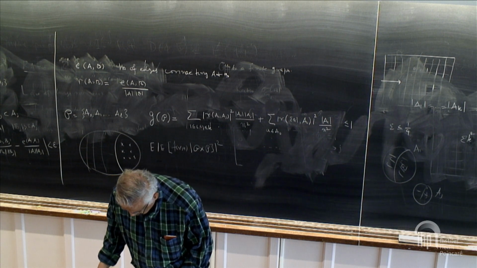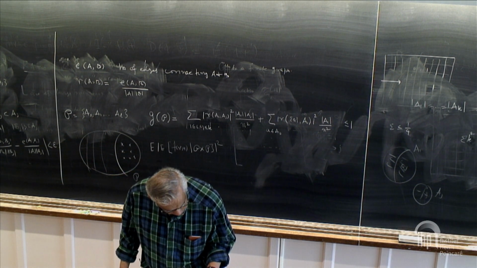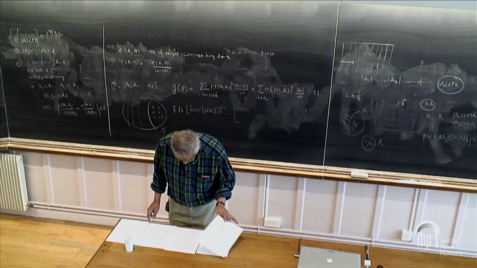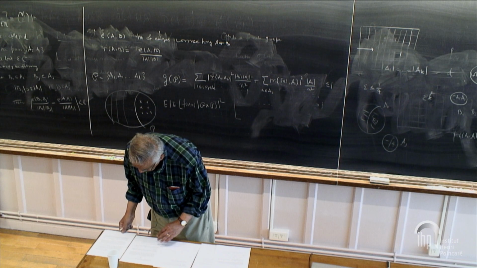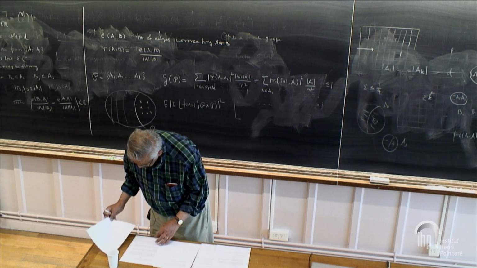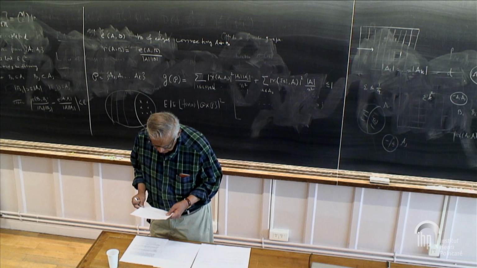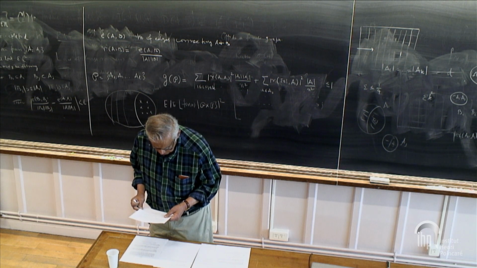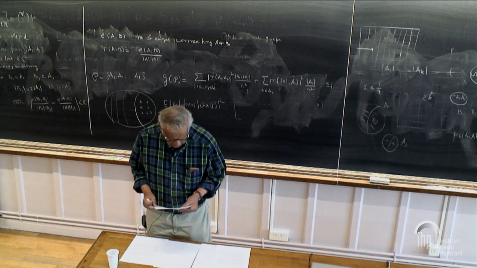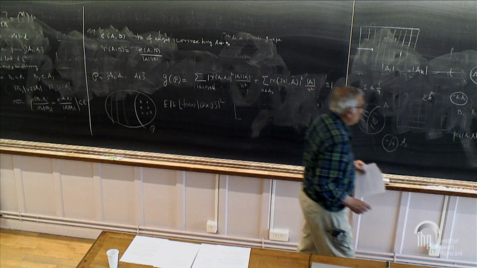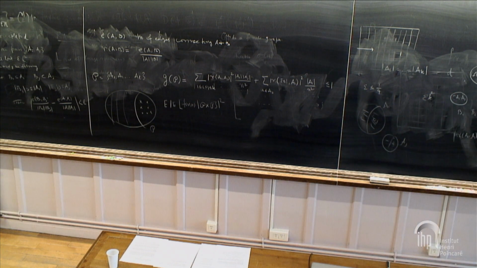And the amount by which it goes up is epsilon to the 4 d square by n square.